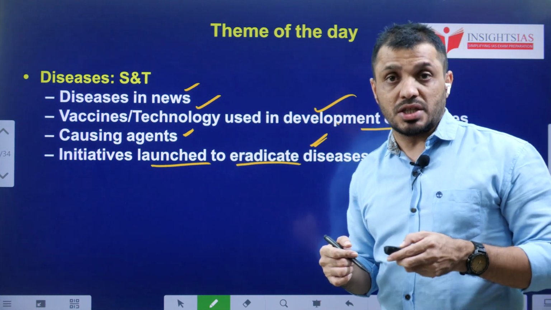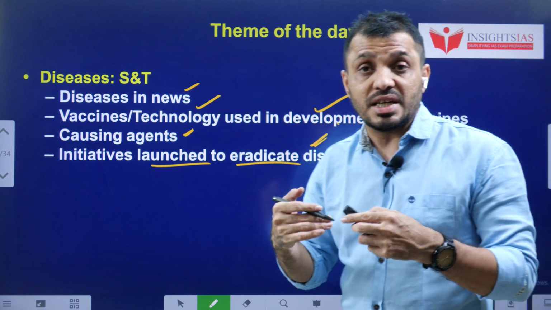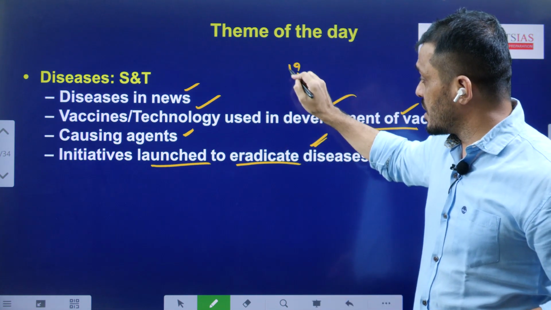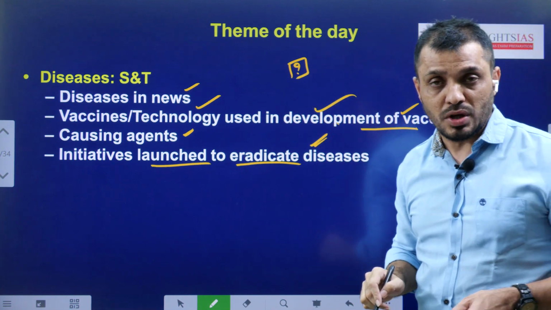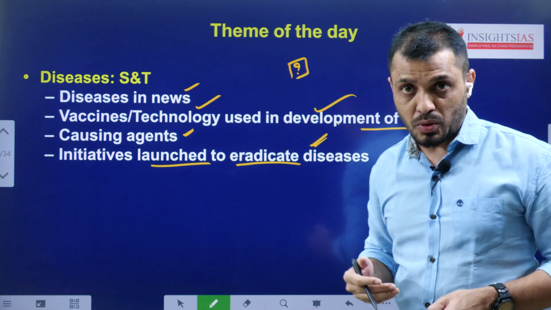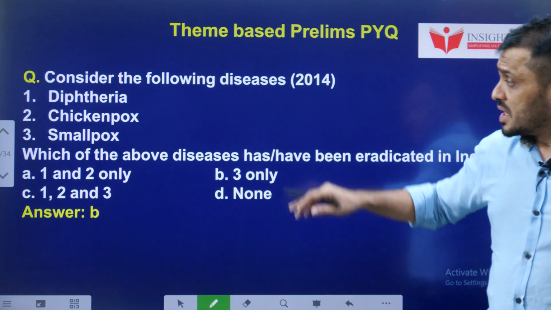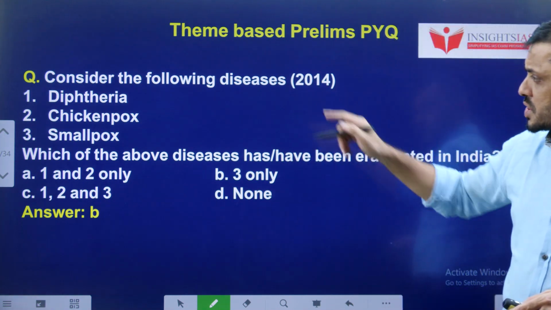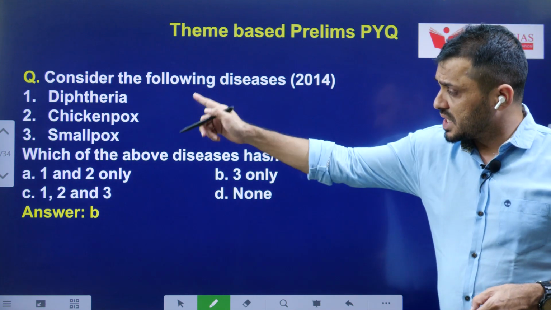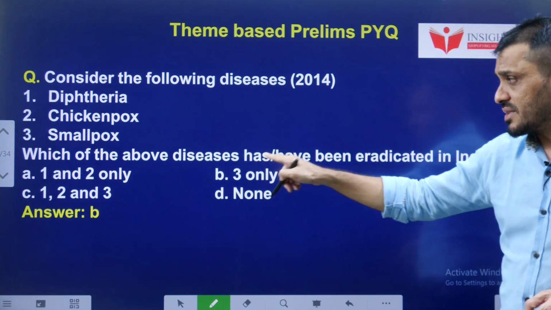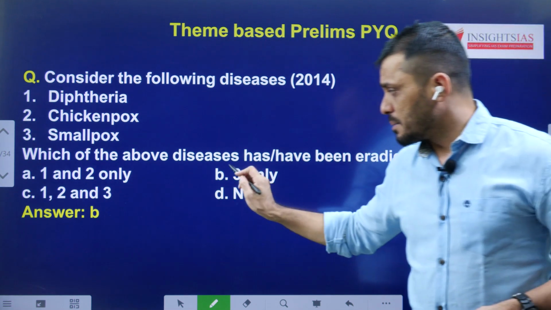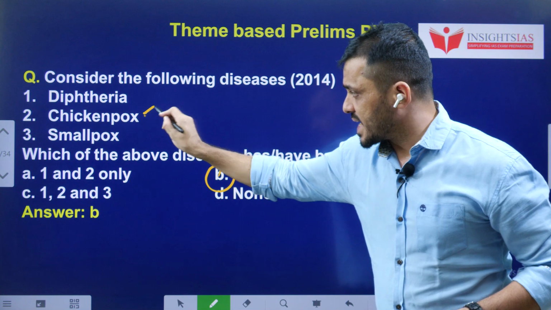You know about Mission Indradhanush or the Intensified Indradhanush program. Tell me, students, how many diseases are covered under the Indradhanush vaccination program? Next, if you look at the MCQs on diseases, for example, this question from 2014: diphtheria, chickenpox, smallpox, which of the above diseases have been eradicated in India? The answer is B, 3, chickenpox eradicated.